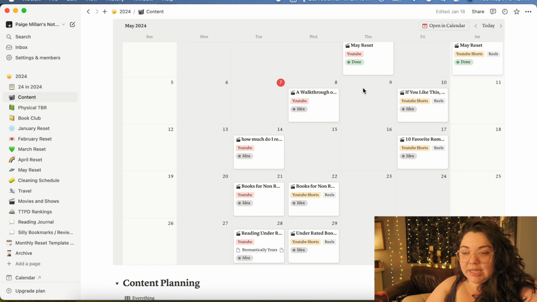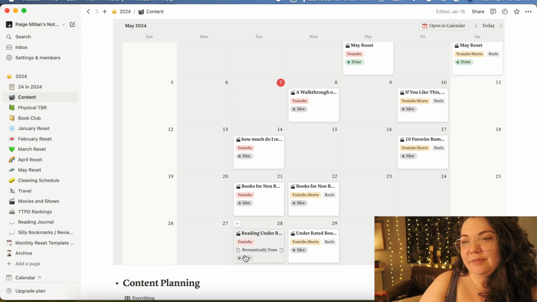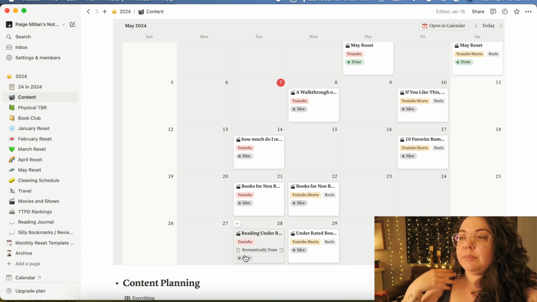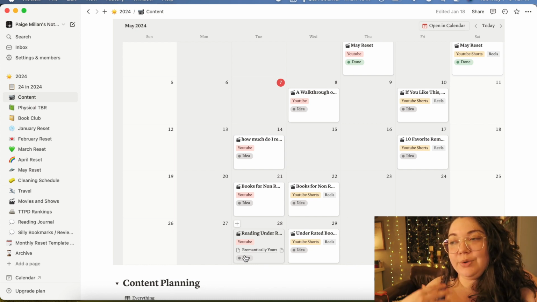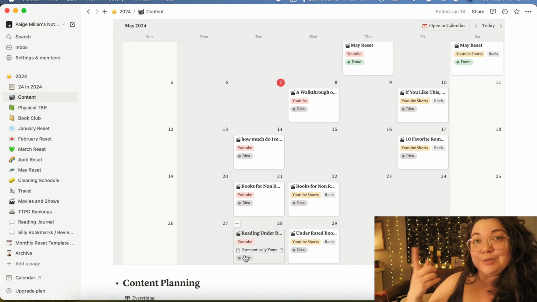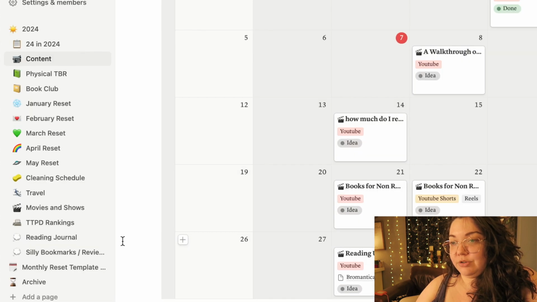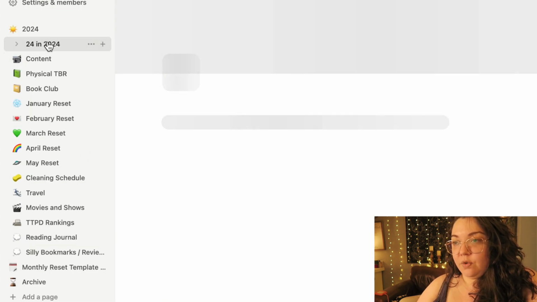Notion was supposed to have linked with Google Calendar, and it does in some sense, where I can see some of the things on my Notion calendar that are supposed to be on my Google Calendar, but I don't see my content linked there. So I don't really know if I've picked a wrong setting, but I just check Notion when I want to know what videos I want to put out, and I check my Google Calendar when I want to know which book I need to read, because my Google Calendar is my reading schedule. Anyway, let's keep going with my Notion, with my last page, which is my 24 and 24.